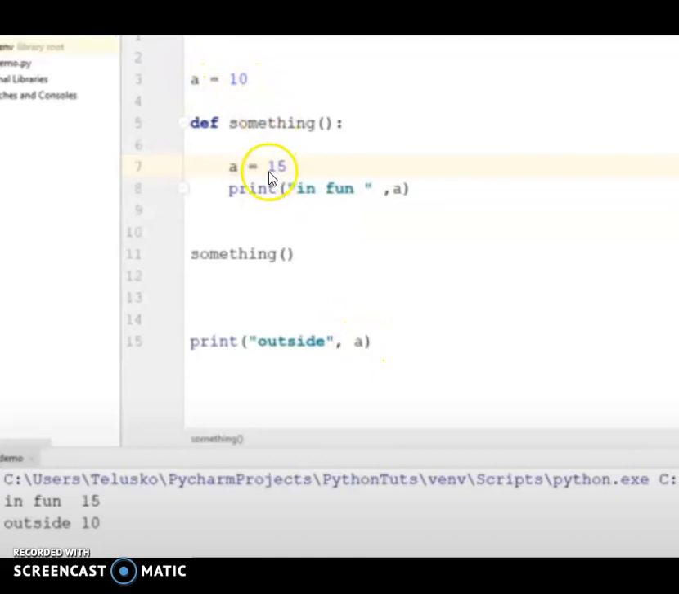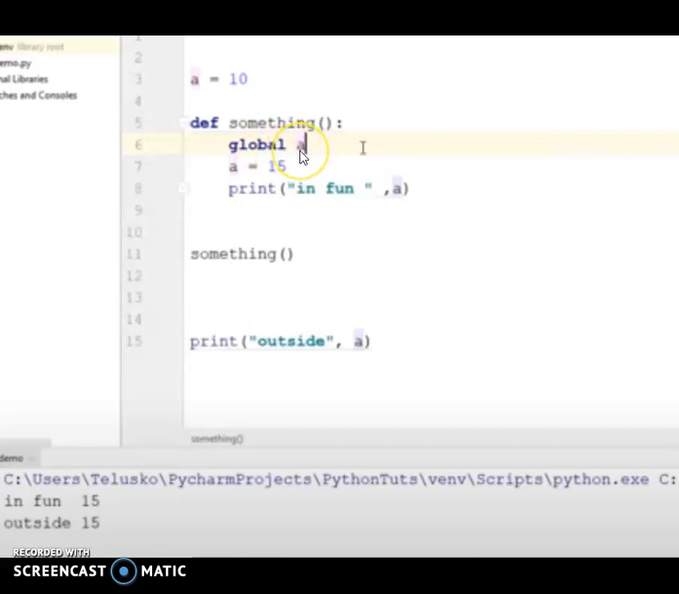But suppose I want to make use of the global variable only. I want to change the value of the global variable only, and I don't want to create any new variable. Then I have to include one more statement here, global. See here, I have included one more statement, that is global A.